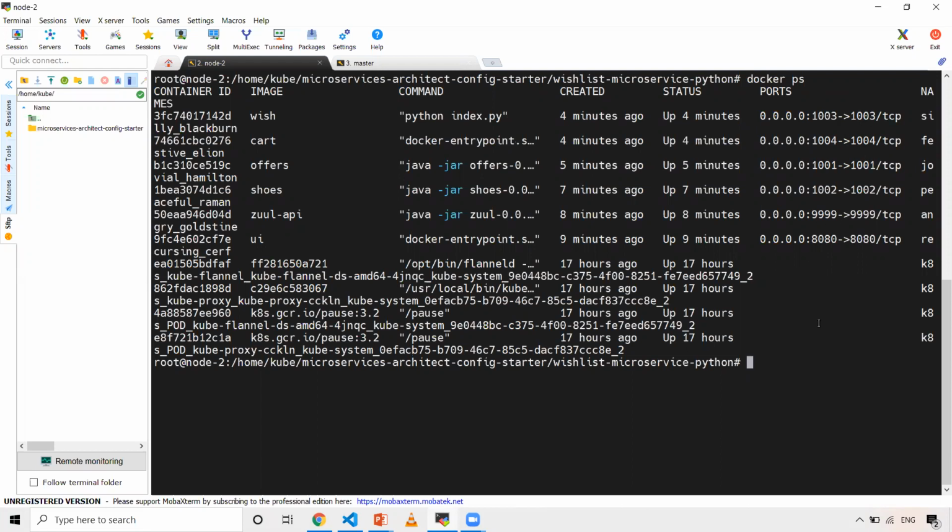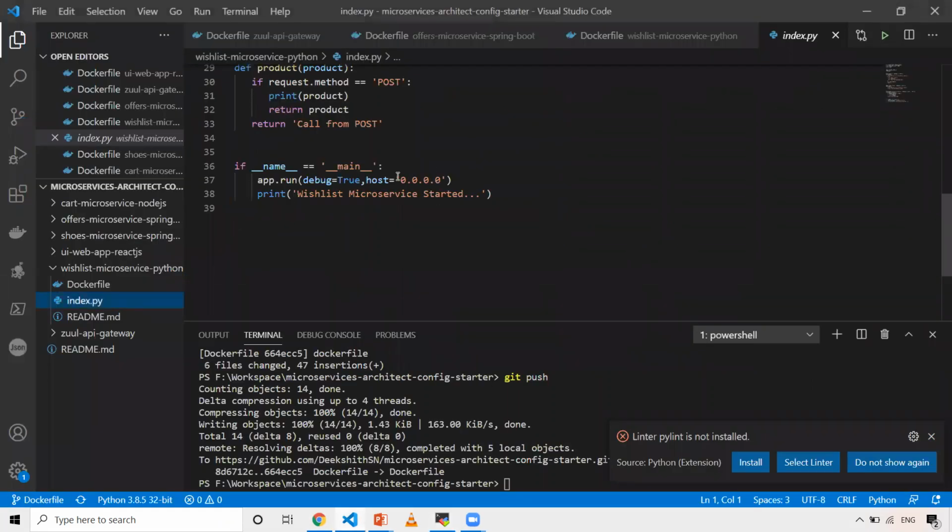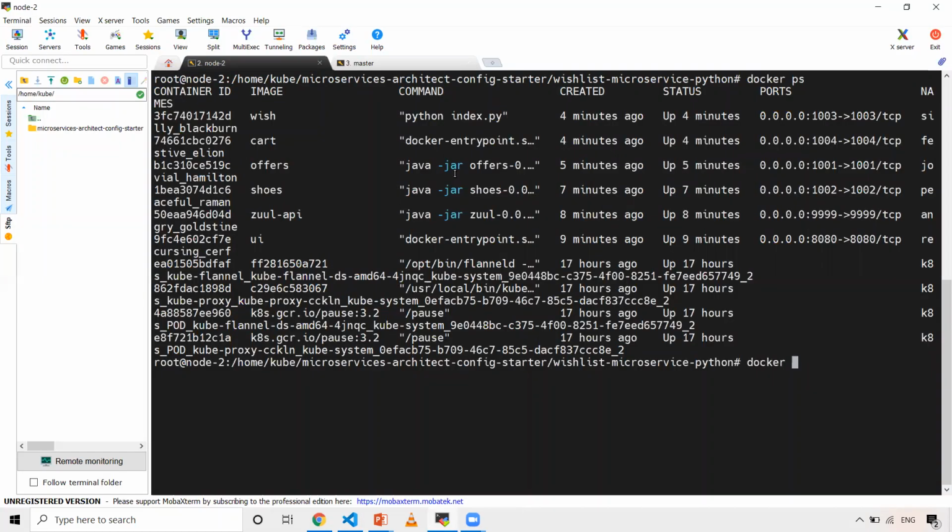So whenever you are running Docker web applications or API services which accept at port 5000, you have to remember that. If you do some customization, you can take whatever port it is. But in my code, I have not mentioned any port, so by default it's 5000.